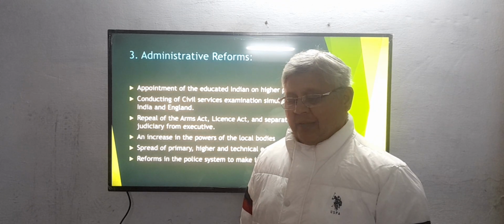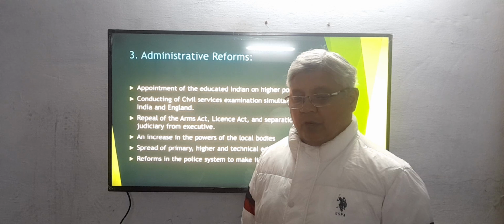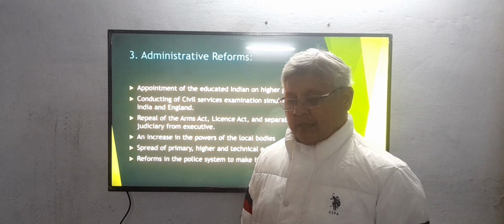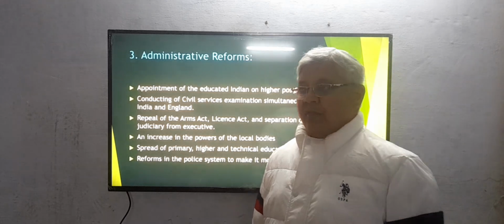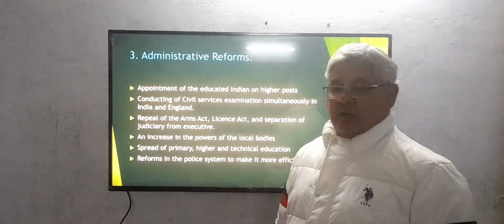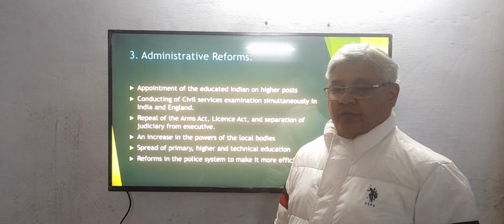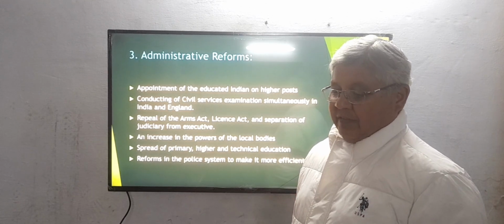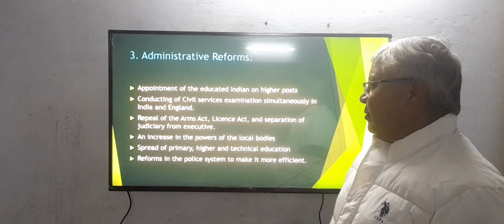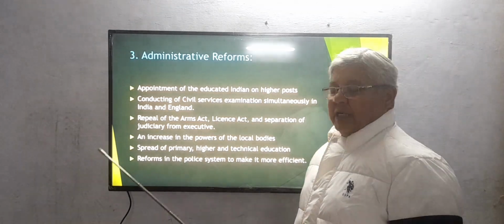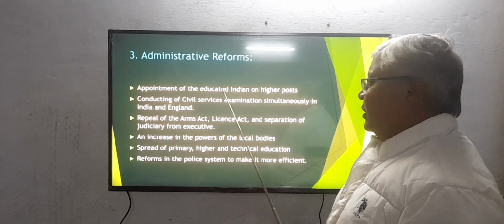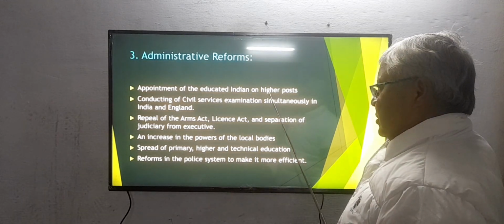Indians were given only low-paid jobs such as clerks, peons, or other low-paid jobs, while the higher-paid jobs and higher posts were all reserved for the British, who were paid higher salaries, and that higher salary was sent to Britain. So the demand of the moderates was that more Indians should be appointed on higher posts.